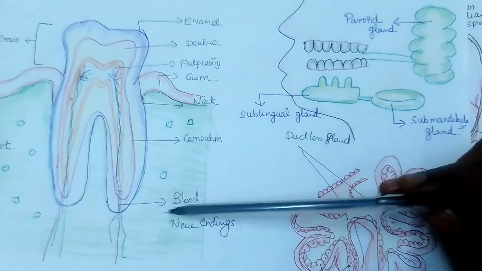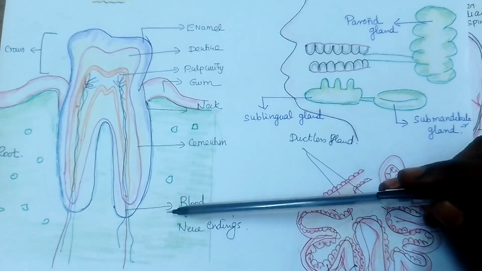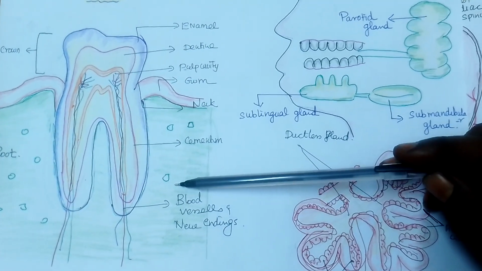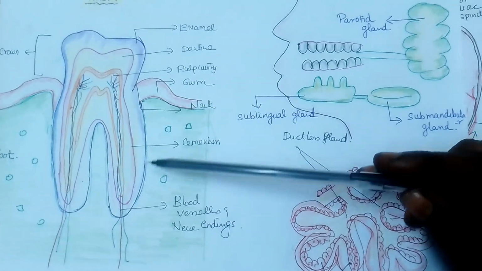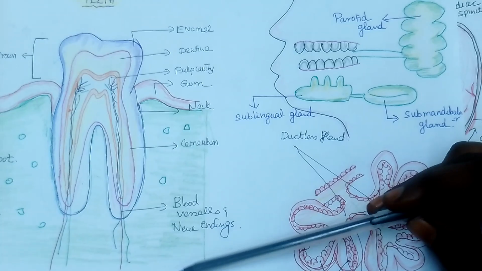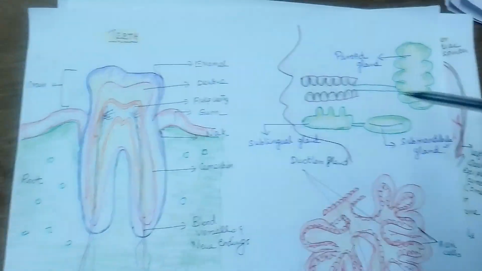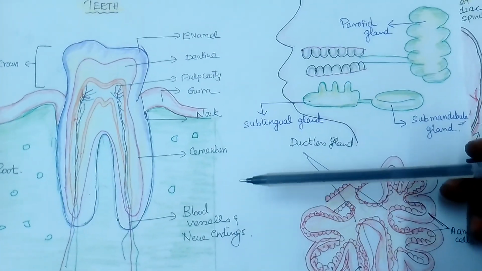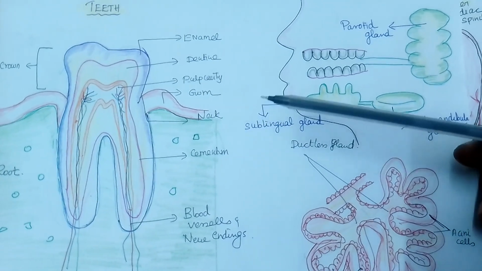What are the arteries supplying here? It is the maxillary artery. A number of veins are drained, and these veins drain into the internal jugular vein. The teeth are of different types: incisor, molar and premolar teeth.